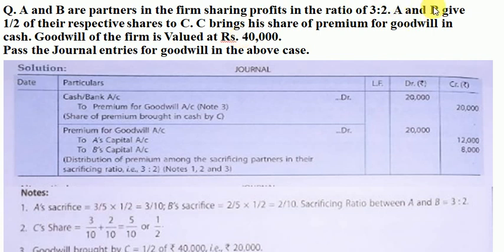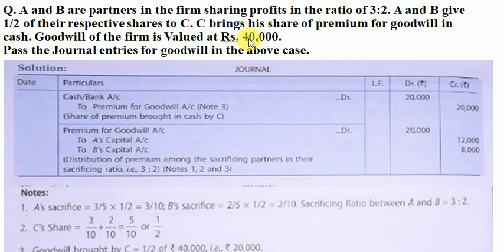A and B give 1/2 of their respective shares to C. That means the share of the new partner will be calculated by applying this information, and what I'm getting from here is that C's share is equal to 5/10 or 1/2.